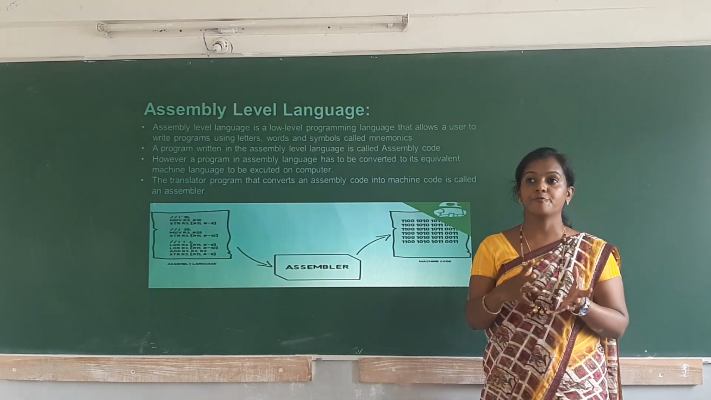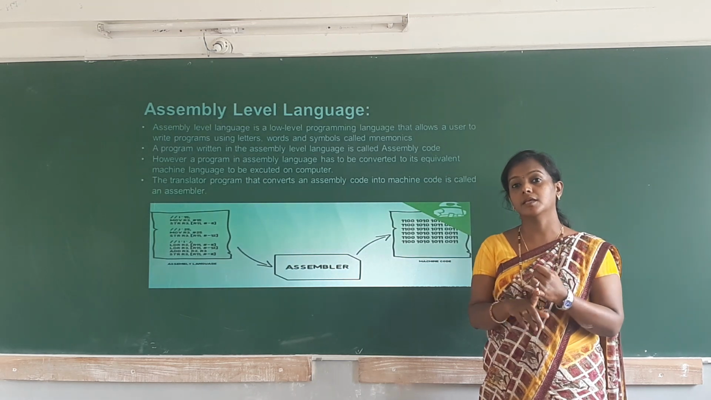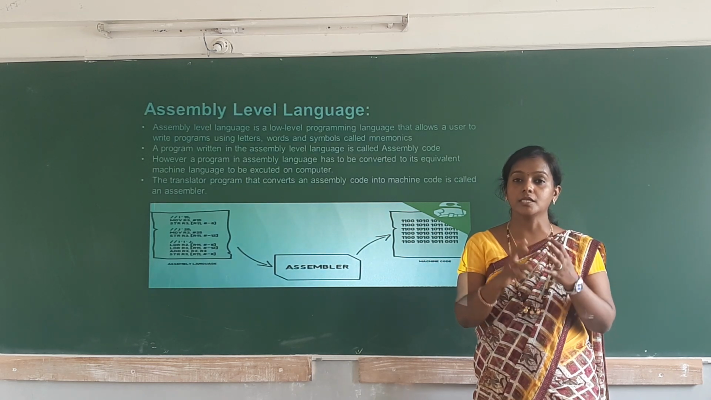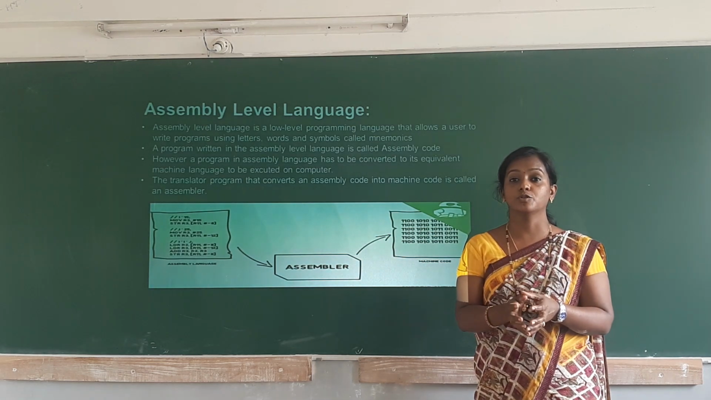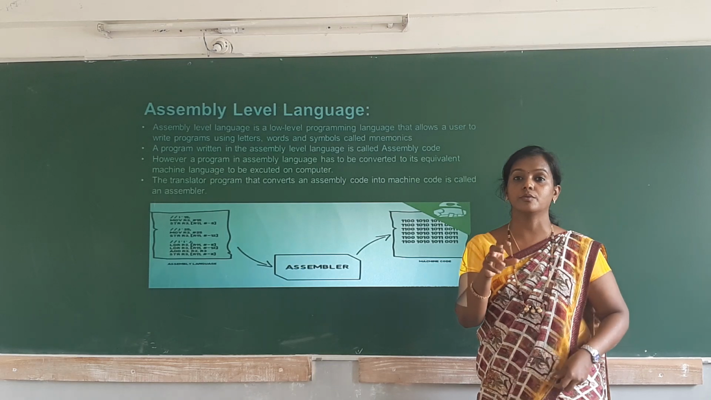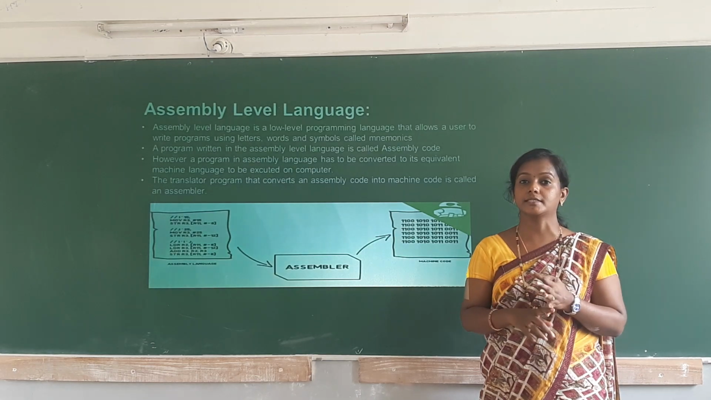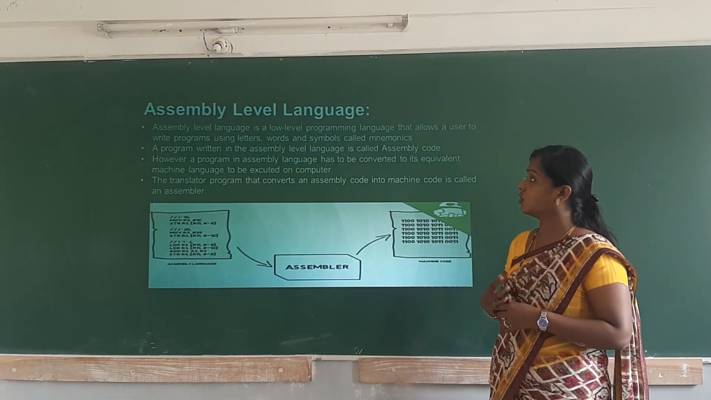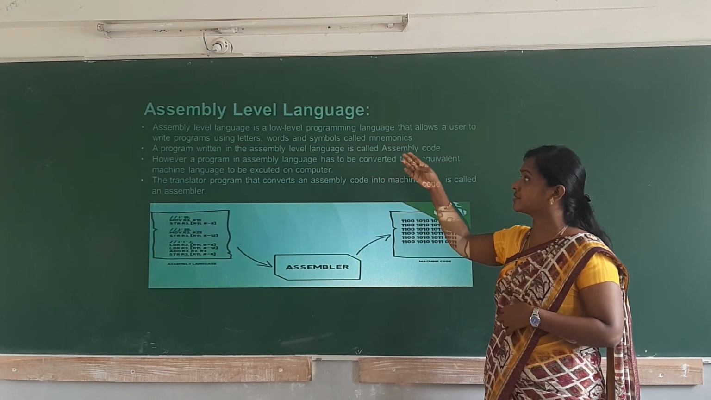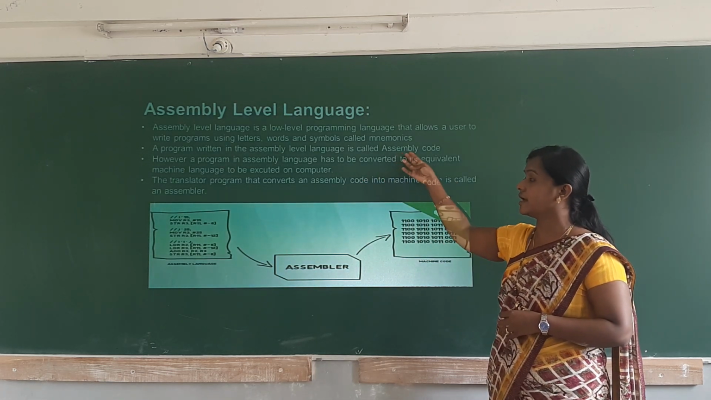That type of program we call an assembly level language. This made it easy for the programmer to write a program. The thing is, he has to remember all these mnemonics. So the components of this assembly level language are mnemonics. For registers, moving, and all operations, they gave some symbols. We call those symbols mnemonics. So assembly level language is a low level programming language that allows a user to write the program using letters, words, symbols called mnemonics. A program written in assembly level language is called assembly code.